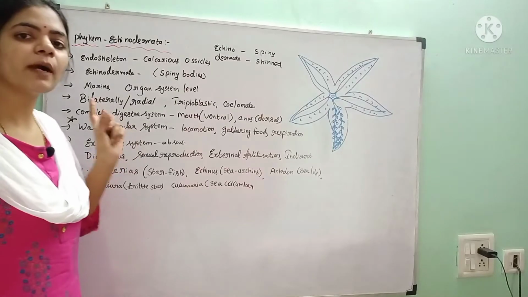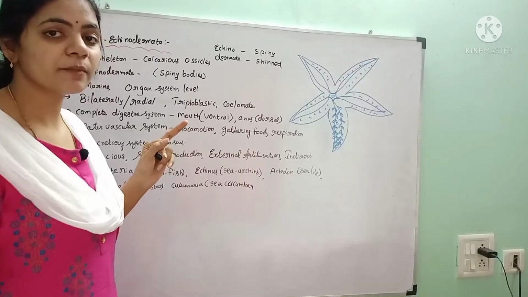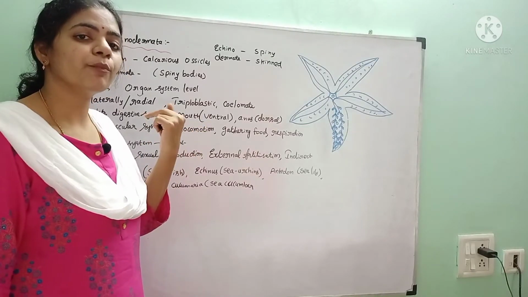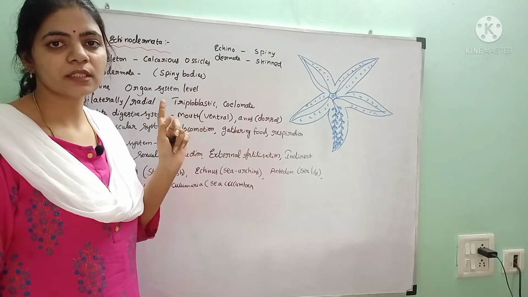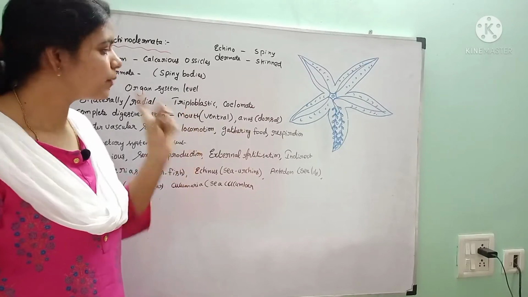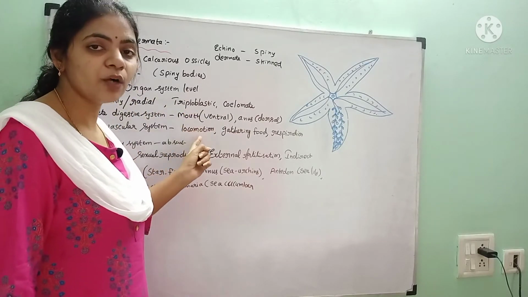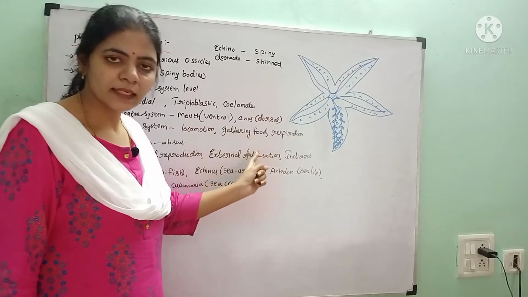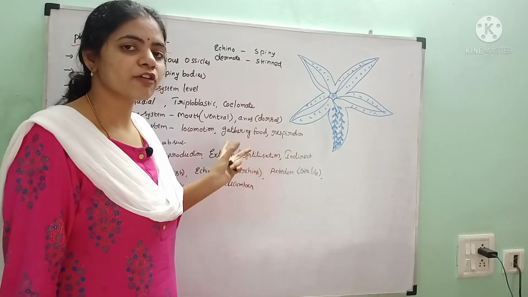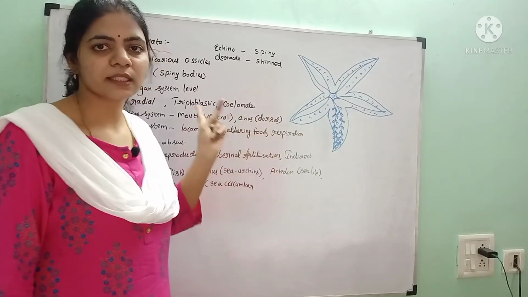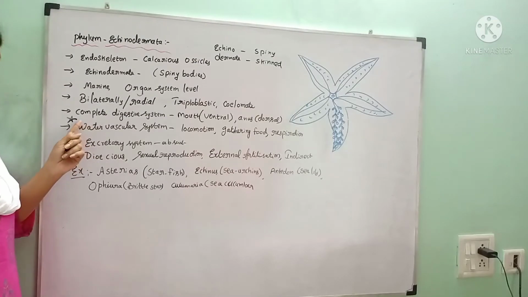And they consist of a complete digestive system. What is the meaning of complete digestive system? Both mouth and anus are present, that is called a complete digestive system. And these animals have the mouth on the ventral side and anus on the dorsal side. Hence, because of the presence of two openings, that is called a complete digestive system.